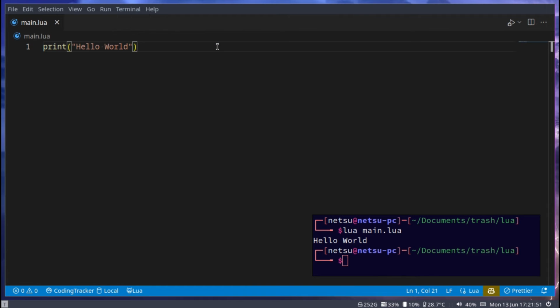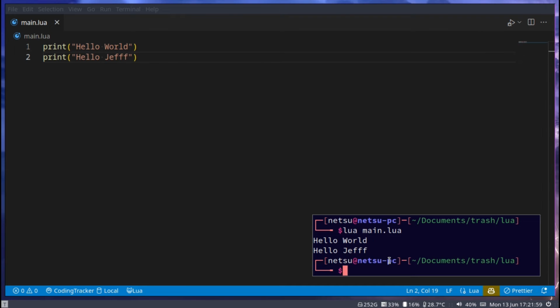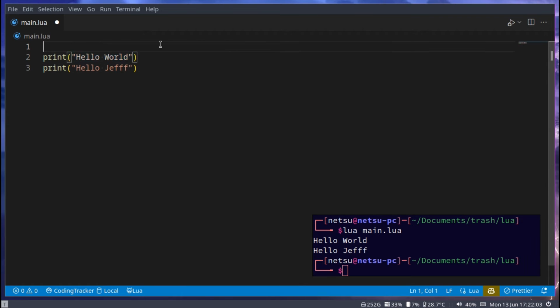You can have as many print statements as you want. Yet again, you're not limited to anything. So let's try hello Jeff. And here we'll now have a hello Jeff. And here's an example of where you could add comments. Here we could say print to the screen. And here we can say will print hello world.